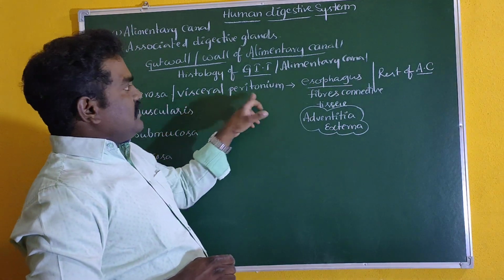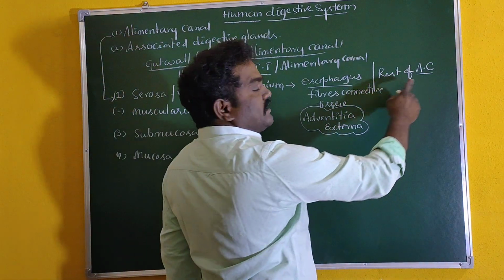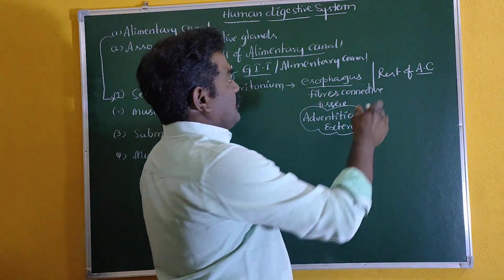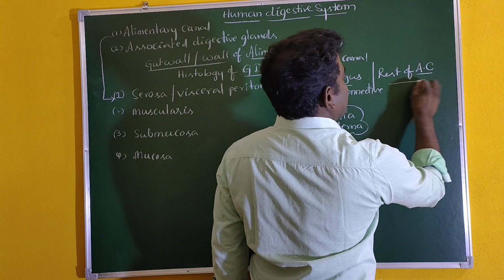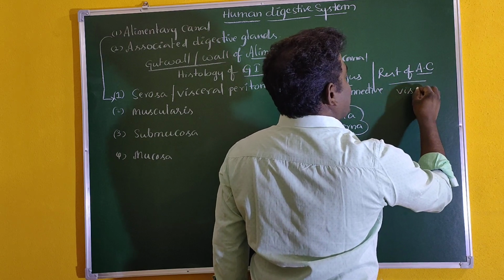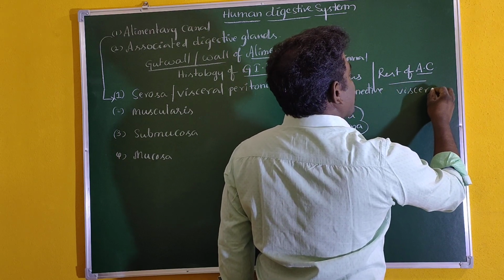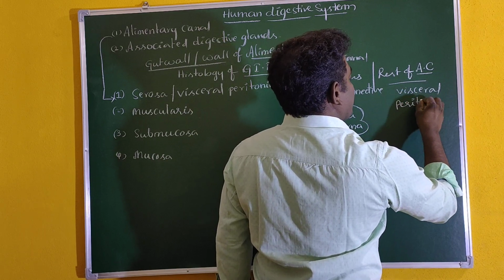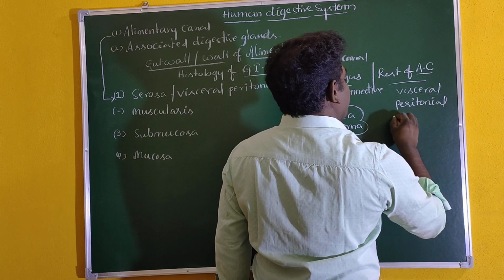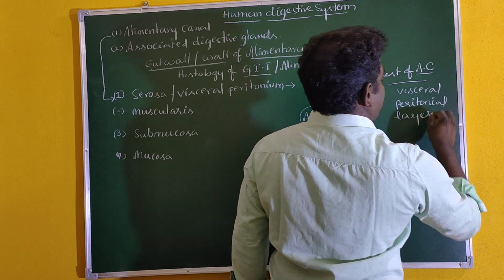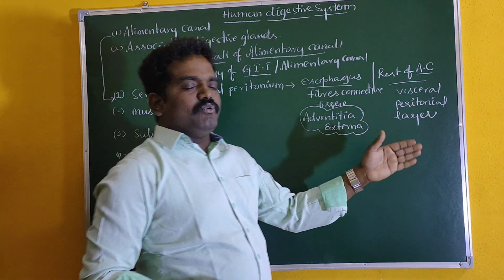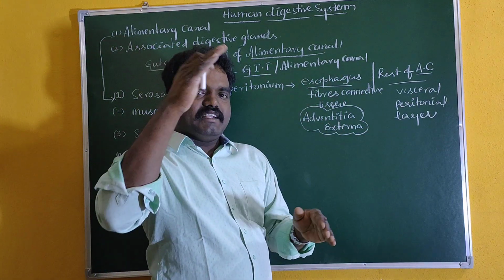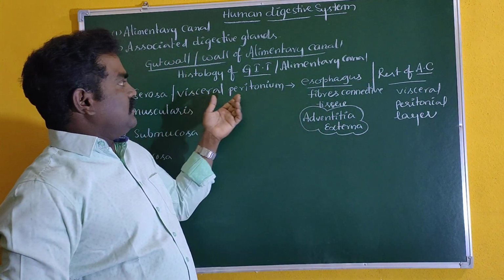So next, visceral peritoneum. The rest of the alimentary canal, from the stomach up to the rectum part, acts like a visceral peritoneal layer. It is a covering portion for the alimentary canal. So the rest of the alimentary canal is mainly covered by this serosa layer.